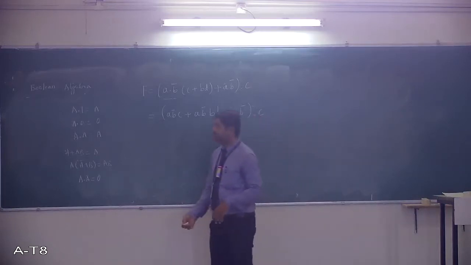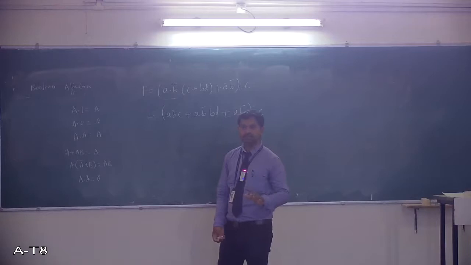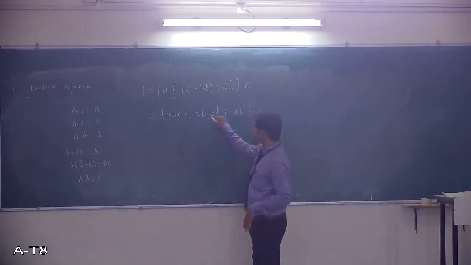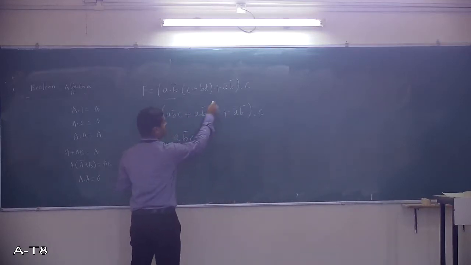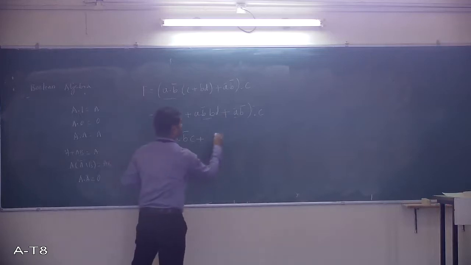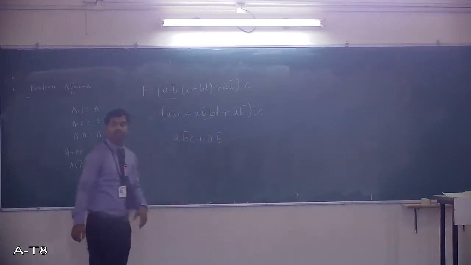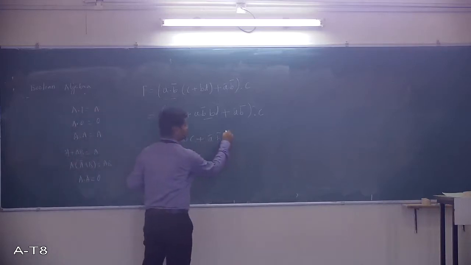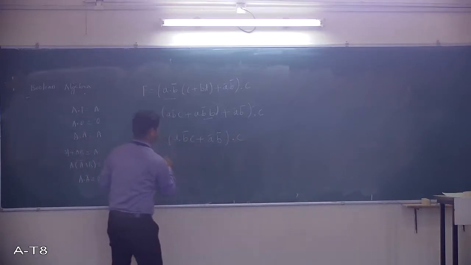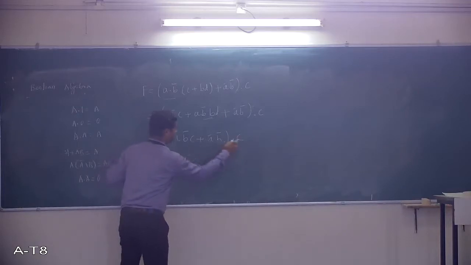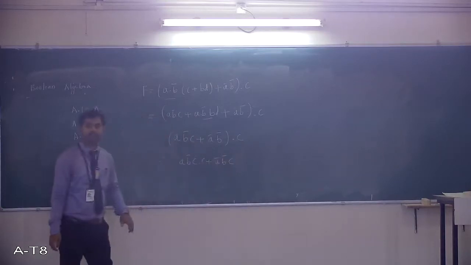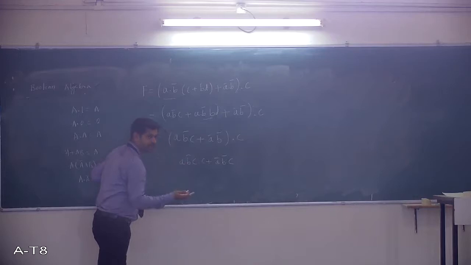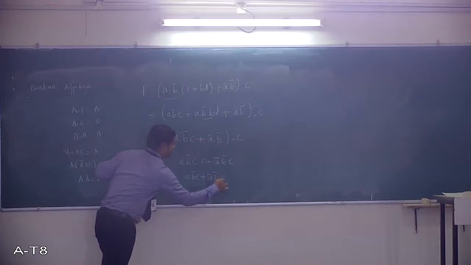You have an identity, A into A bar is 0. So B into B bar is 0. So A B bar C plus the entire term has gone. This is A bar B bar, next, multiply with C. Again A B bar C into C plus A bar B bar C. Again check it here. C into C is C only. So it is A B bar C plus A bar B bar C.